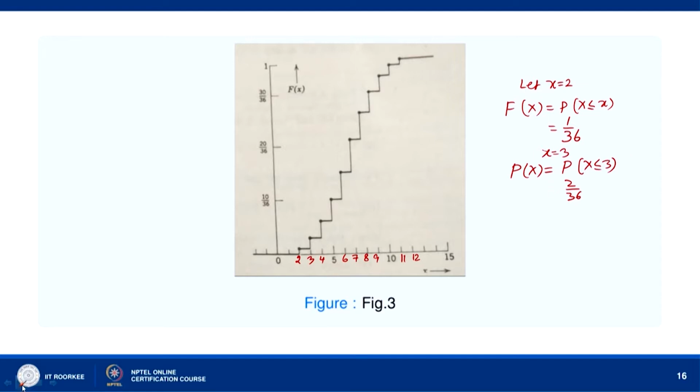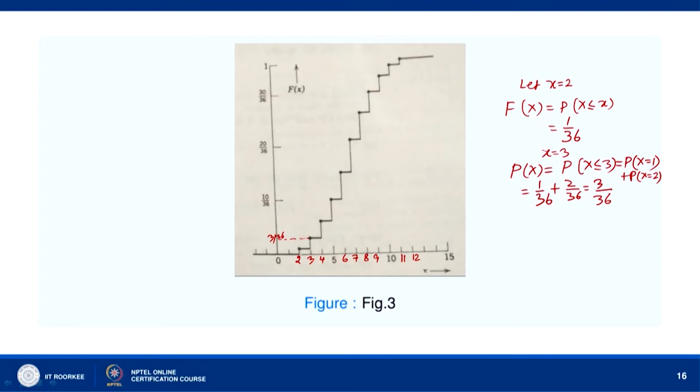This is equal to probability that X equal to 2 plus probability that X equal to 3. So, this is equal to 1 by 36 plus 2 by 36. So, we get 3 by 36, okay. So, this one is 3 by 36, okay.